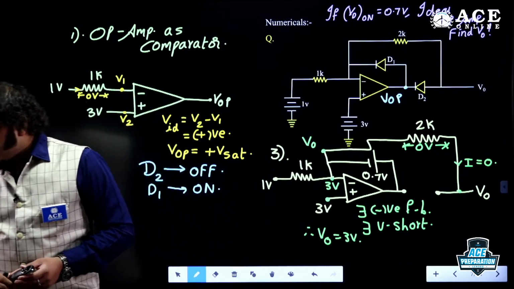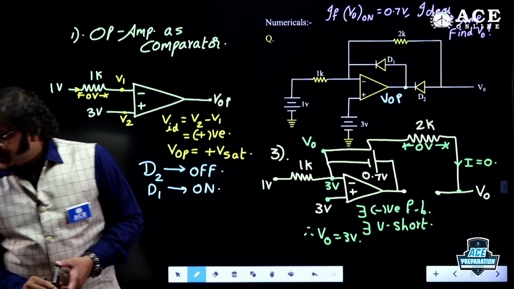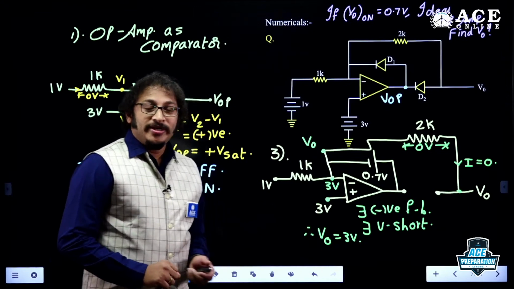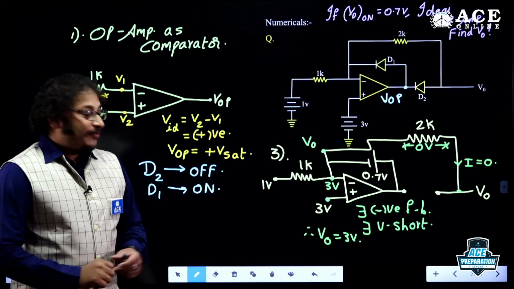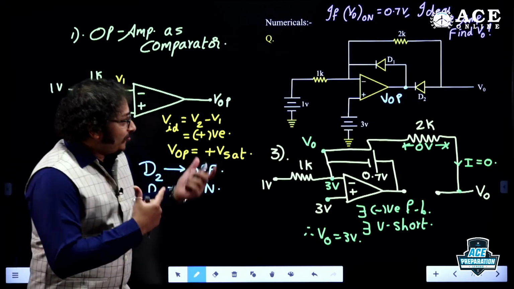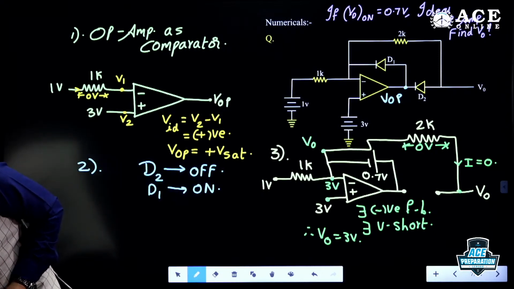Anybody got the answer? Yes, fine. Anyways, so V0 equals how much, my dear students? 3 volt. I believe you're getting the points, right, dear students? That is interesting. Beautifully, your examiner has asked this question. So anybody got this answer? Let me check it once again.